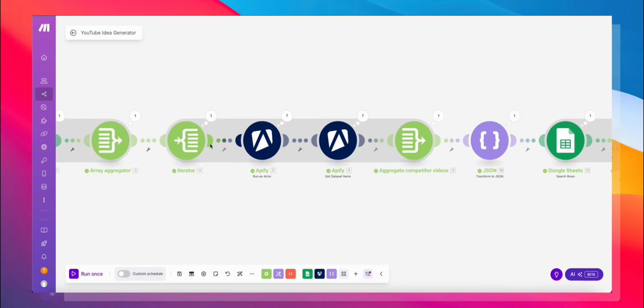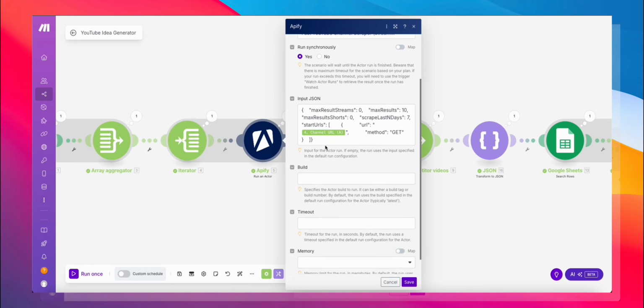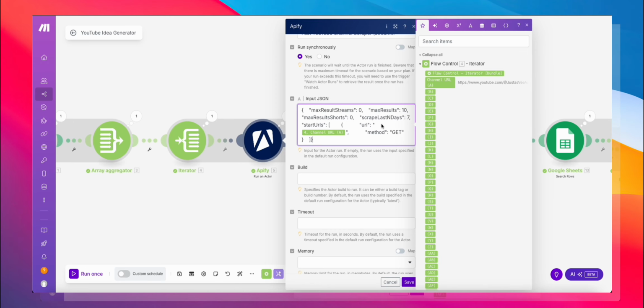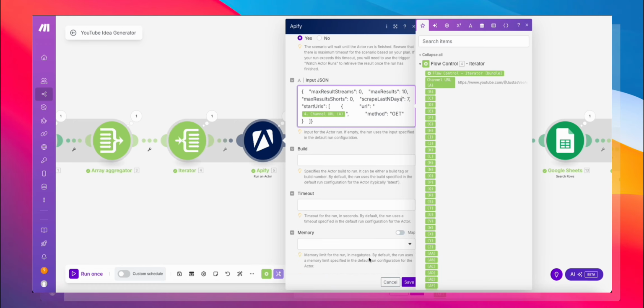Back in make.com, you want to add an Apify node and choose the run an actor node. Make sure you have your connection set up. The actor is the Fast YouTube Channel Scraper. We do want to run it synchronously, and this is the input JSON that we got from here. Now, the only thing that you're going to change is in the URL, you are going to add the channel URL from the iterator. So this is going to run as many times as you have rows, and every time it's going to use the new channel URL and get the last 7 days of videos.